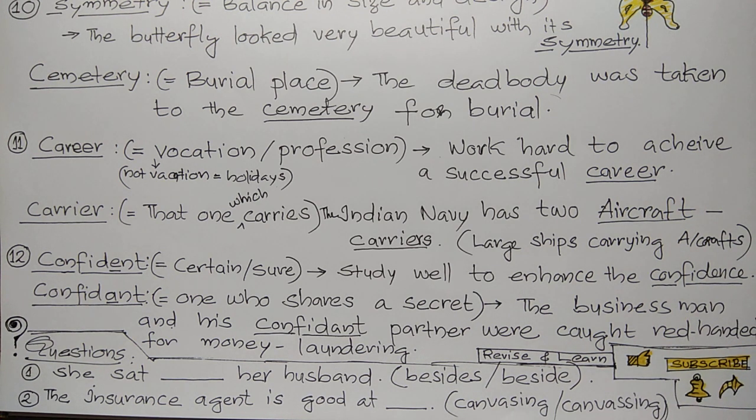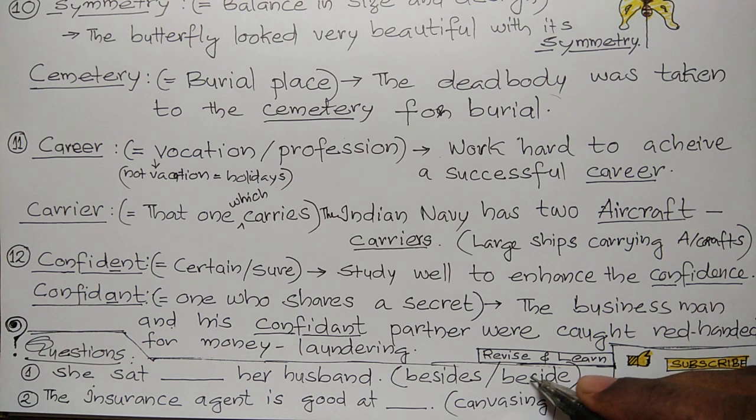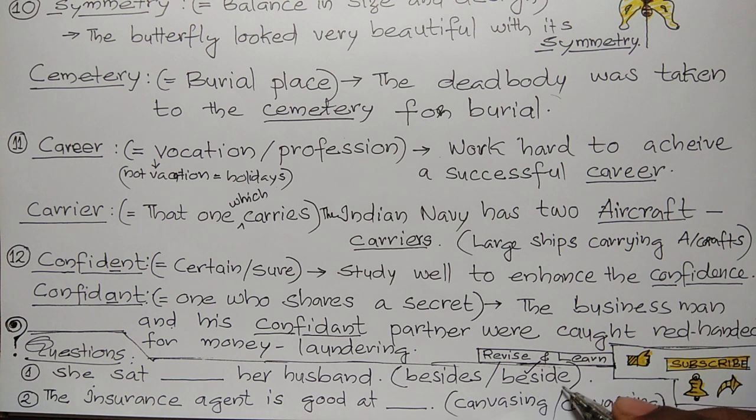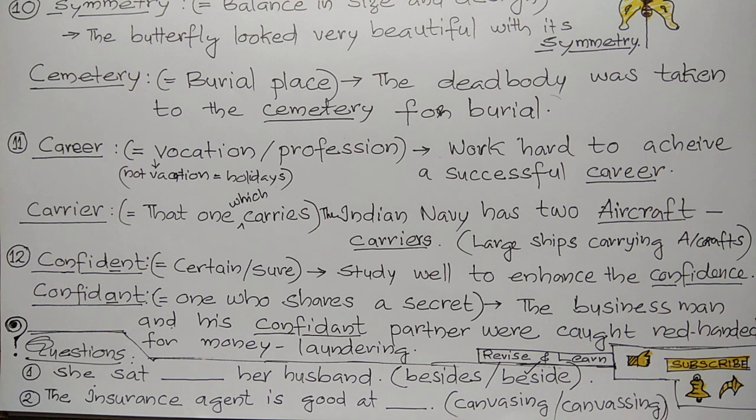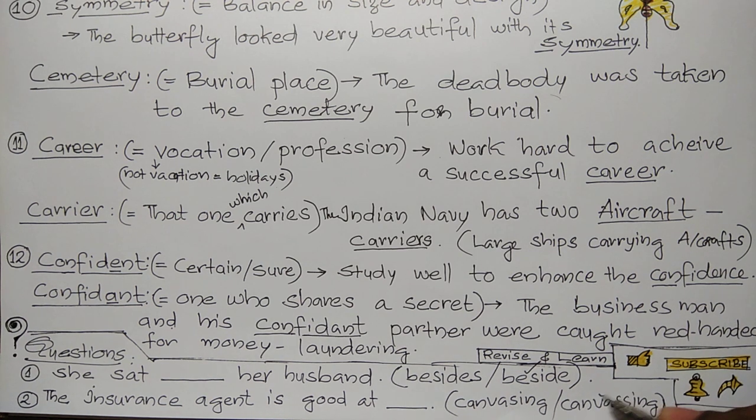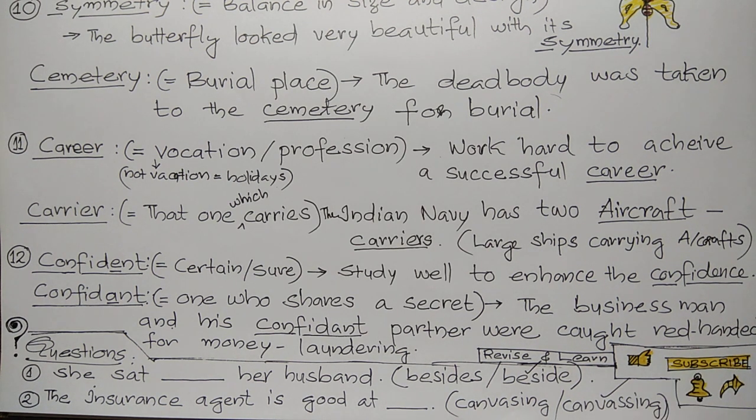Choose the right one. She sat beside her husband. This is the right one. Beside means by the side of. She sat by the side of her husband. This besides means in addition to. Second one, the insurance agent is good at canvassing. This one is the right. This canvas means rough cloth and this one means propagate the ideas. So the insurance agent is good at canvassing.